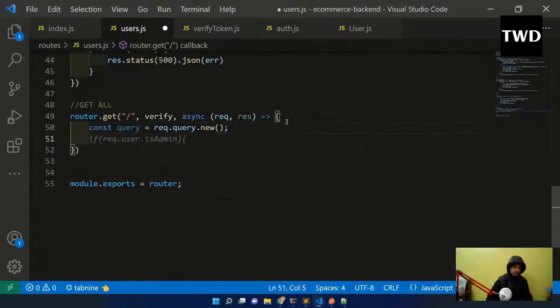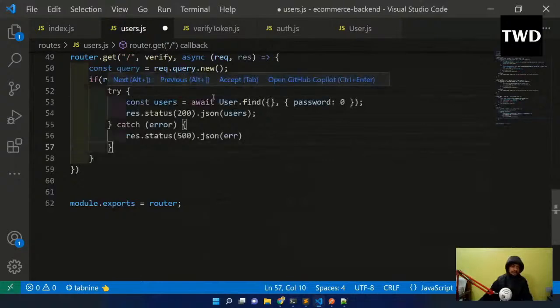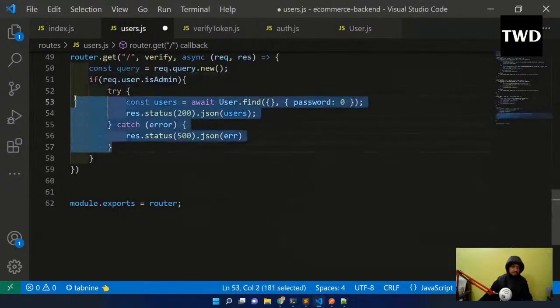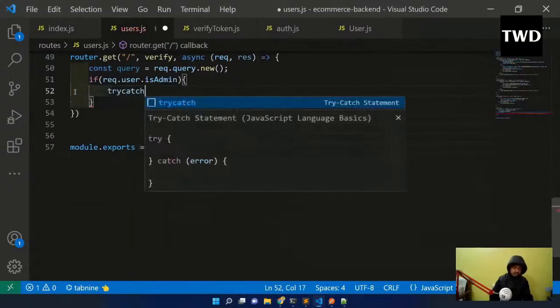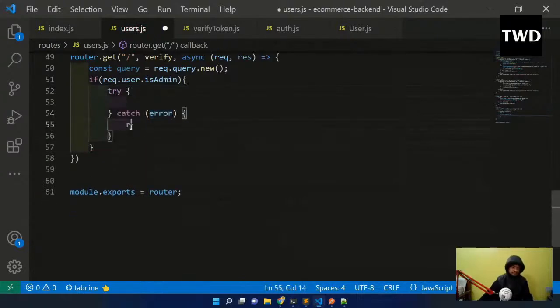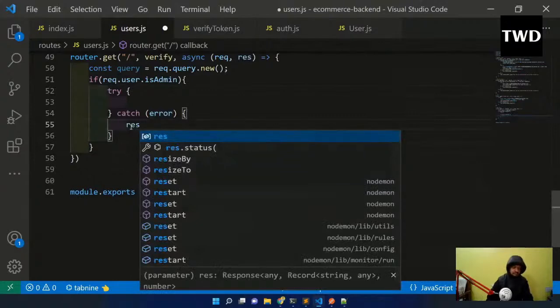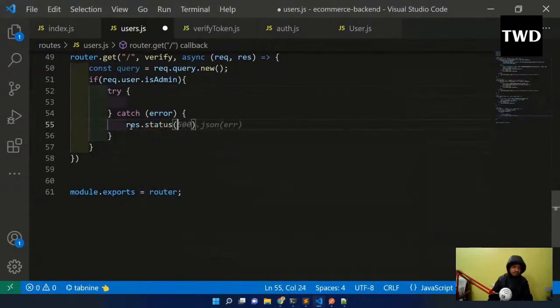So if req.user is admin, then we'll have the try and catch, and in the catch, res.status 500 json, the error.